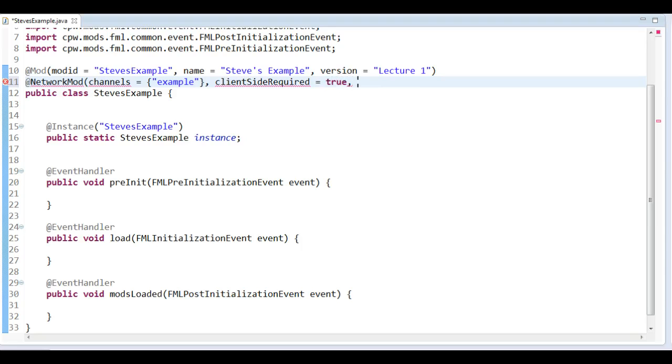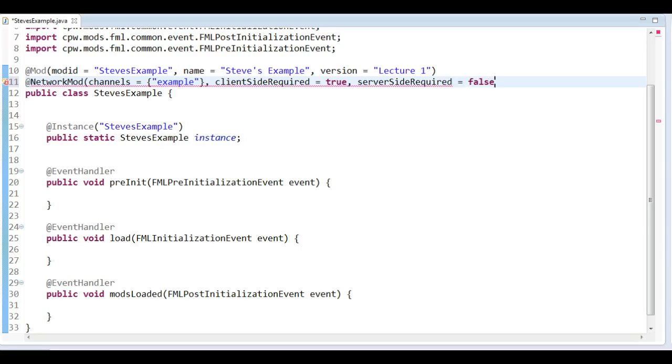And then we have the opposite, server side required. So this means that, if your friend has a server with a few different mods, and you want to join it, but you have your own mod installed and he does not have it on his server, do you need to uninstall your mod first to join the server?